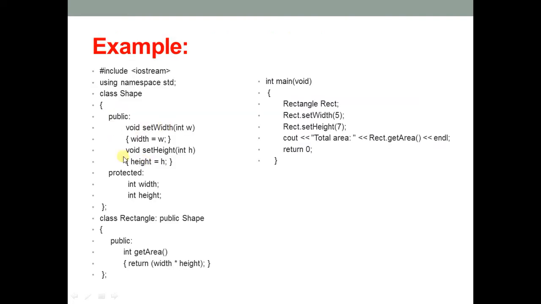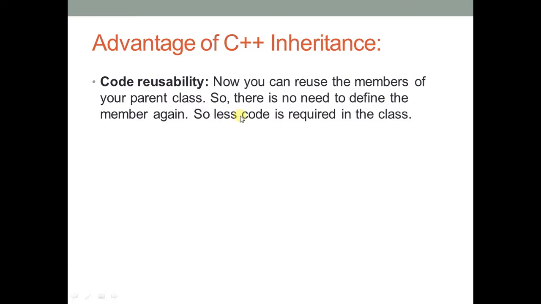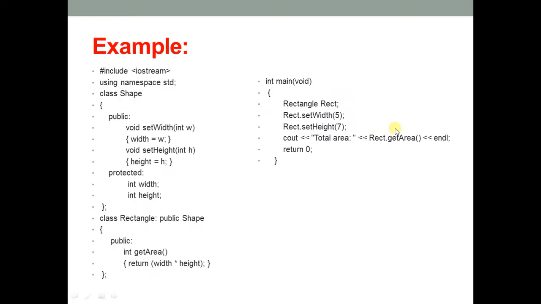Did we define these members in the derived class? No. So less code is required in the class. We do not need to write so much code. This is the advantage of inheritance, the biggest advantage, that is code reusability. In your final examination, a question might ask what are the advantages of inheritance. So this is the biggest advantage.